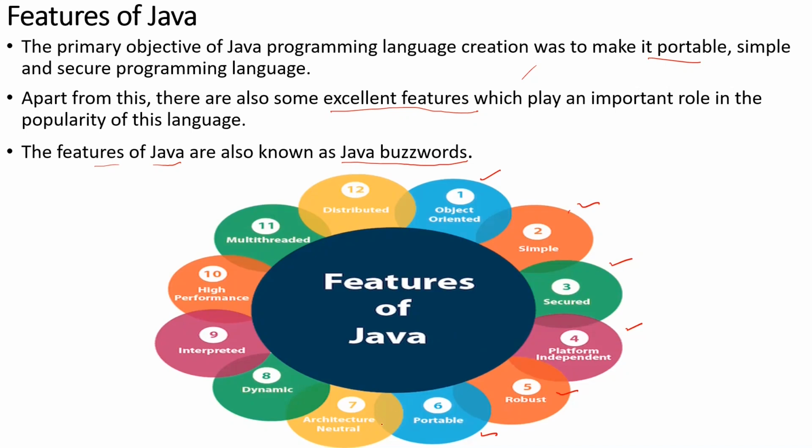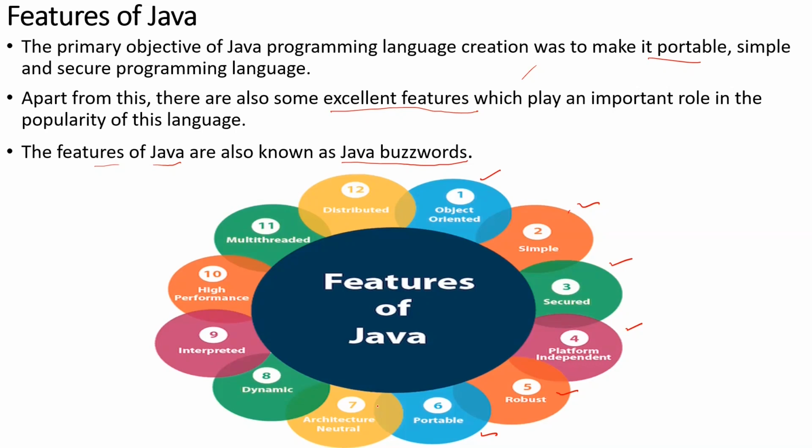Okay, next is architectural neutral. Java is architecture neutral because there are no implementation dependent features. For example, the size of primitive types is fixed. In C and C++, integer data occupies 2 bytes of memory, and 4 bytes of memory for 64-bit architecture. However, in Java, it occupies 4 bytes of memory for both 32 as well as 64-bit architecture. And the next concept we're going to learn is distributed. What is distributed?